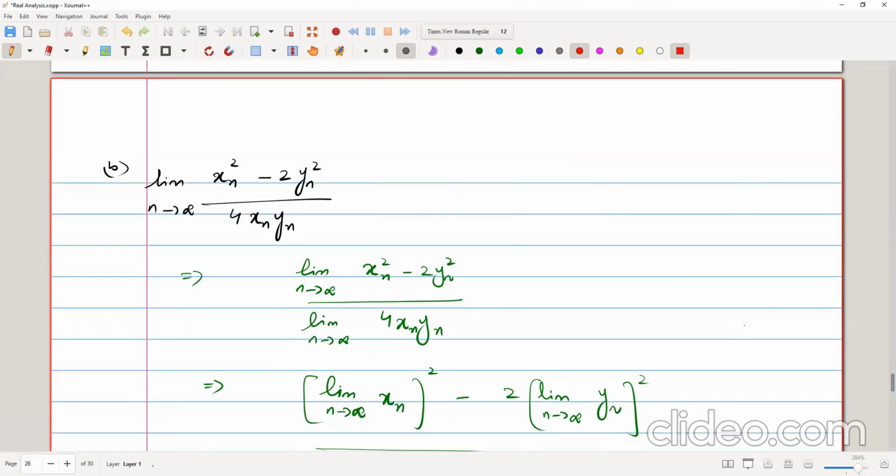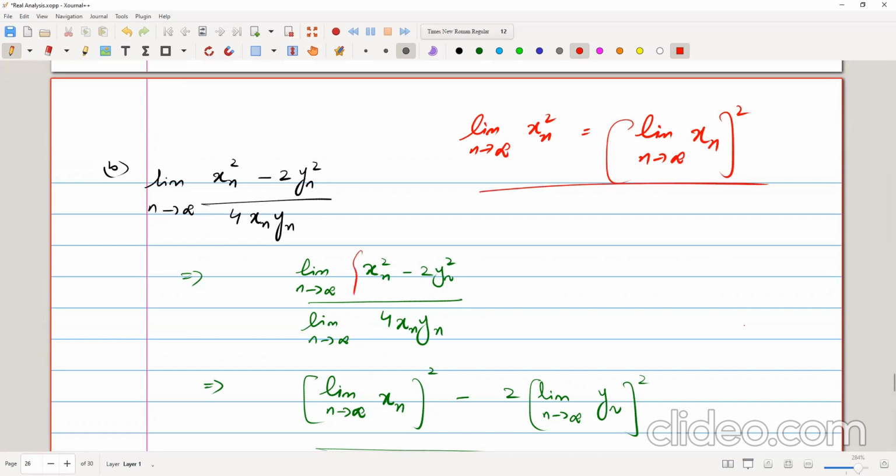Now we know that the limit is interchangeable with square roots and powers, so we can write the limit as n tends to infinity of xn squared as the limit as n tends to infinity of xn, whole squared. The powers and the limits are interchangeable, so we can write it this way.